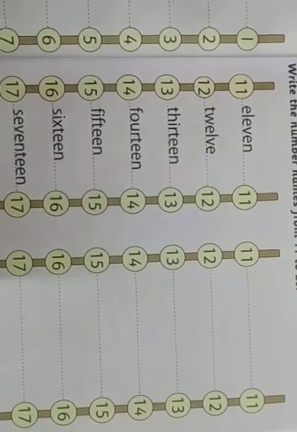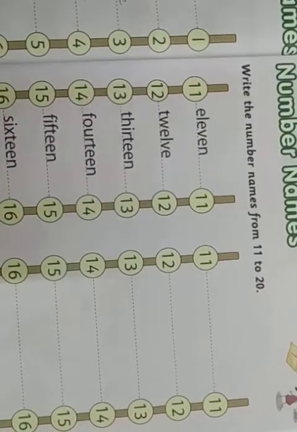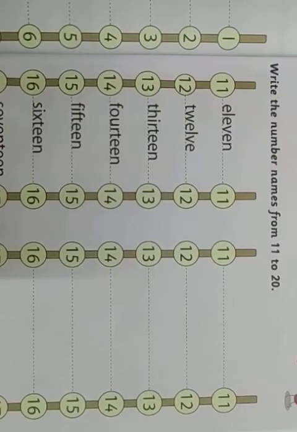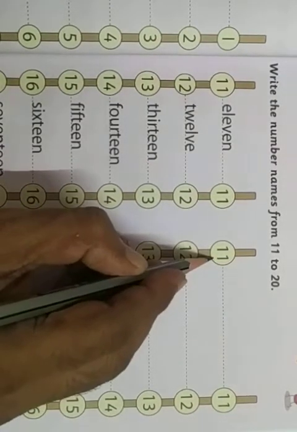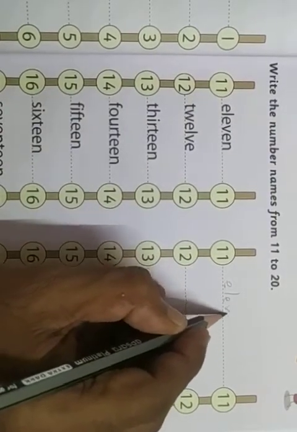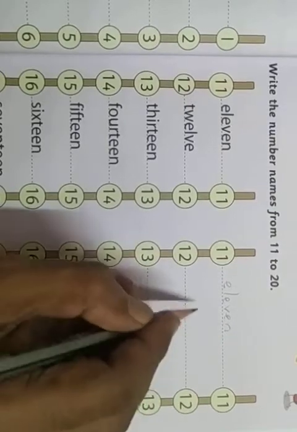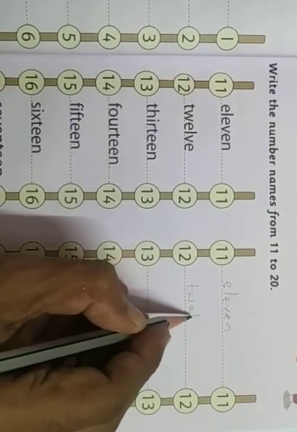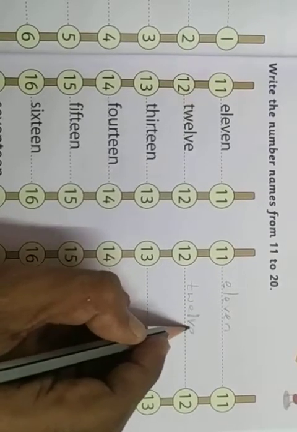Right. We are going to write the number names from 11 to 20. Now write here the number is 11. Write the spelling ELEVEN. Now 12. Same number names. 12. Okay.